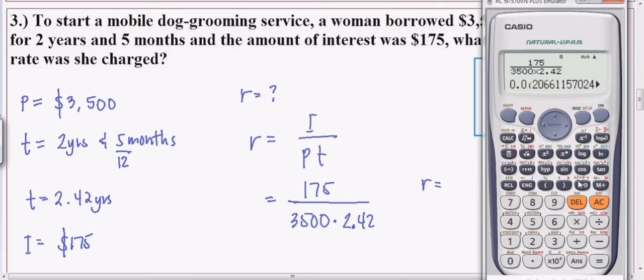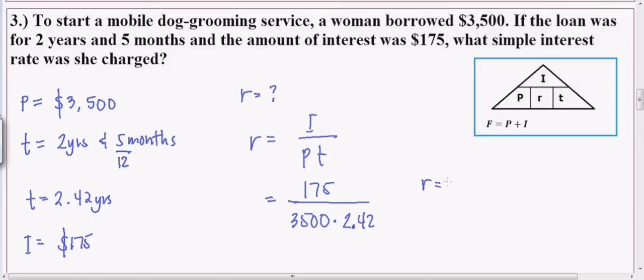Okay, so ang rate natin is 175 divided by 3,500 times 2.42. Ang sagot niyo dito guys, syempre decimal. Di ba ang ginagawa natin, yung rate papunta ng given, dinidivide natin sa 100. Ito naman, imumultiply niyo siya by 100. So, ang interest rate is 2.07, so 2.07%. So, the interest rate charged was 2.07%.